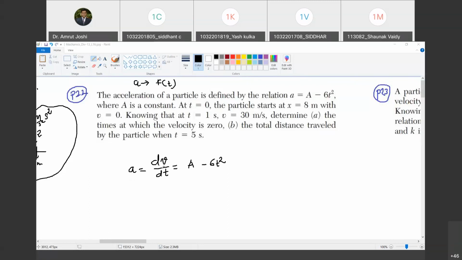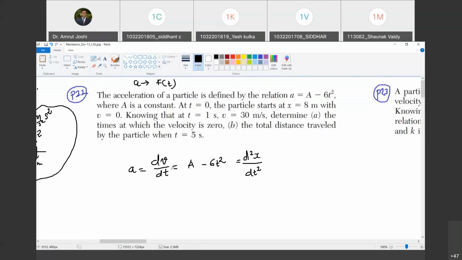Okay. So now acceleration is written as dv by dt and it is given as a function of t, a is not a constant. It is given like this, isn't it? Okay. And I can also write down v as dx by dt. So therefore, this is also equal to d square x by dt square. Do you agree with me? Yes, sir. D square x by dt square. And now, suppose from this expression, I want to write down the expression for velocity. So what should I do?